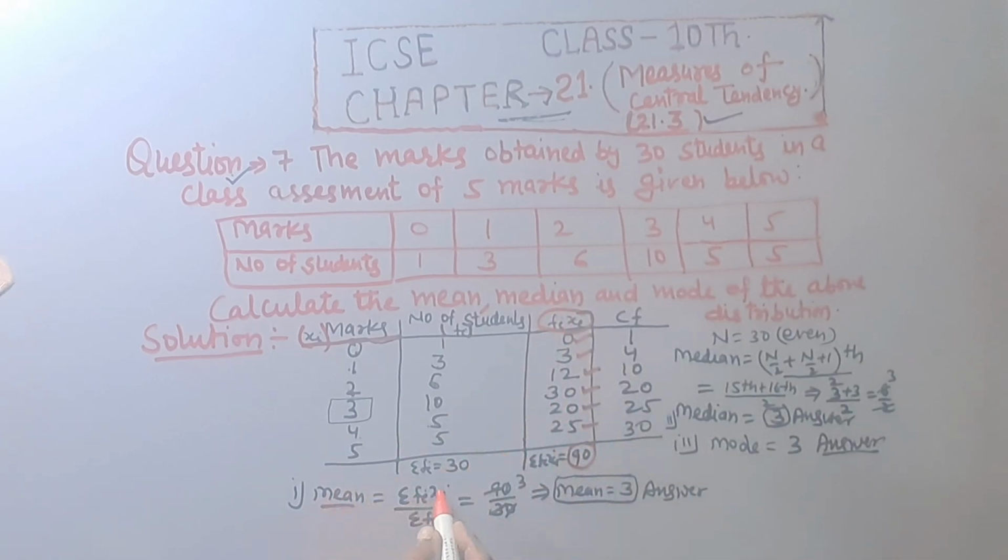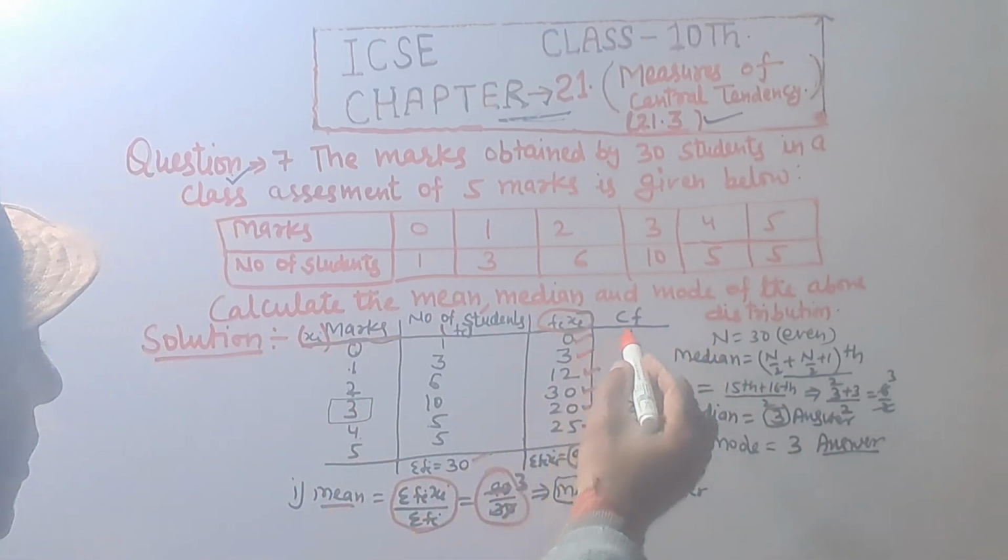So mean equal to fi xi upon summation fi. 90 upon sum of frequency, which is 30. 90 divided by 30, that is equal to 3. So mean is equal to 3, answer.